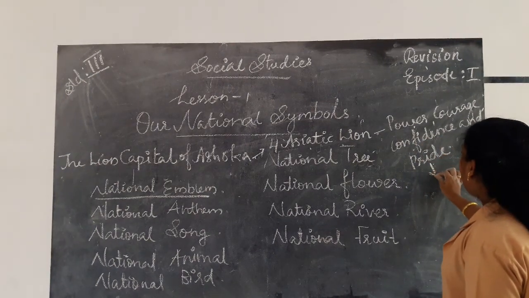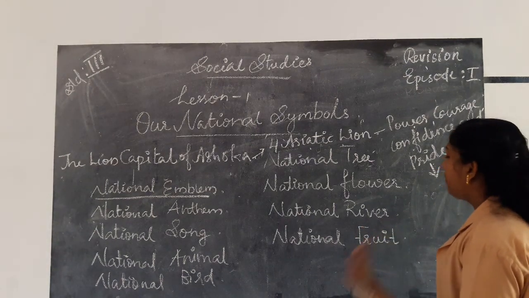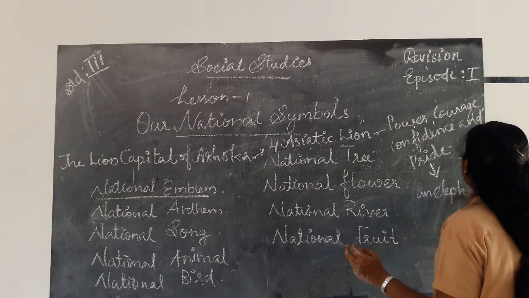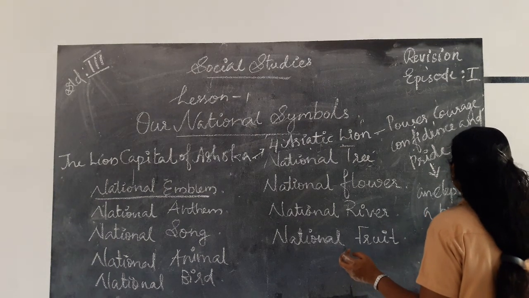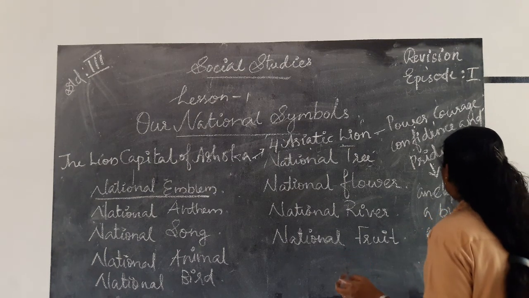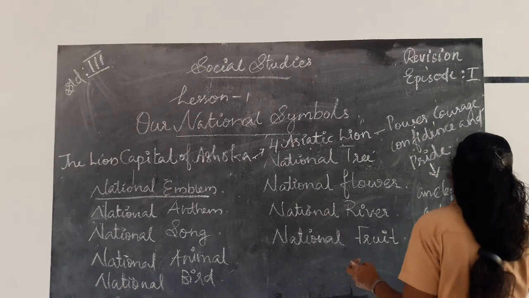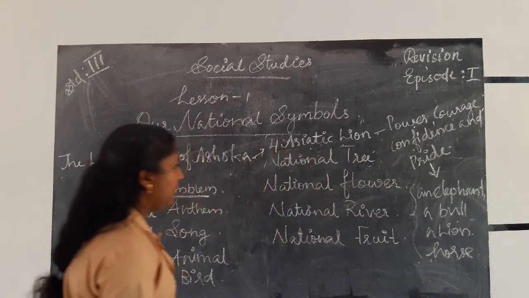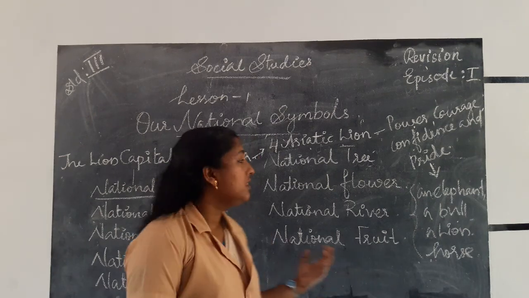Next, we can see there are other animals on the lion capital of Ashoka, four animals: an elephant, a bull, a lion and a horse. These four animals are also present on the lion capital of Ashoka.